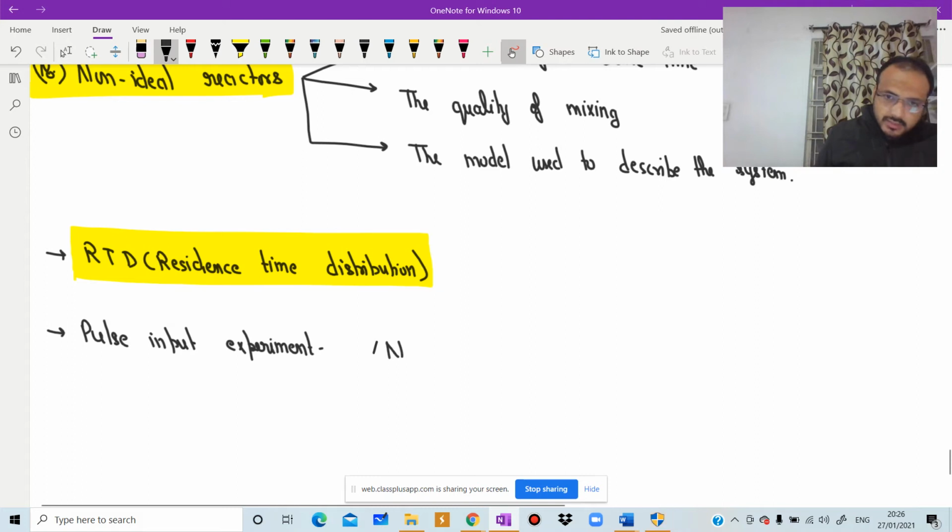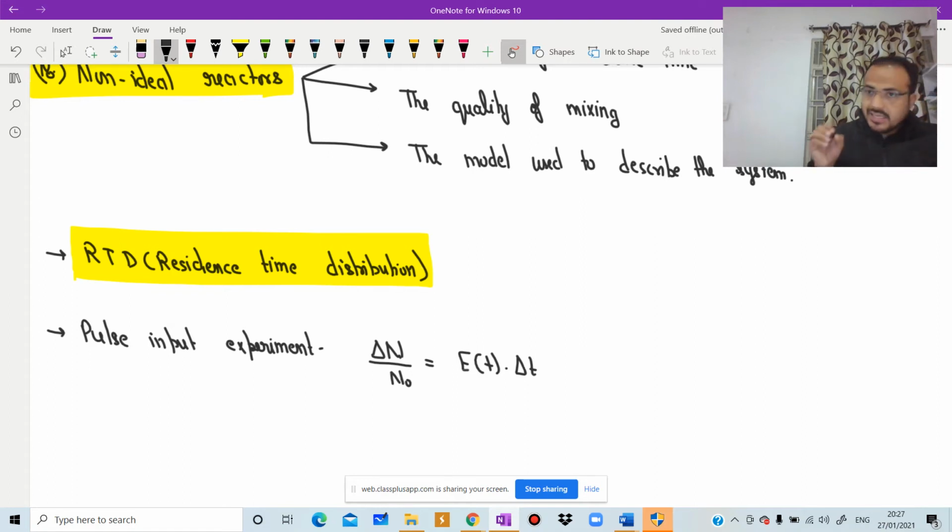So we have delta n by n node is equal to E of t into delta t. What is delta n? Delta n is the amount of material exiting the reactor that has spent an amount of time between t and t plus delta t in the reactor.